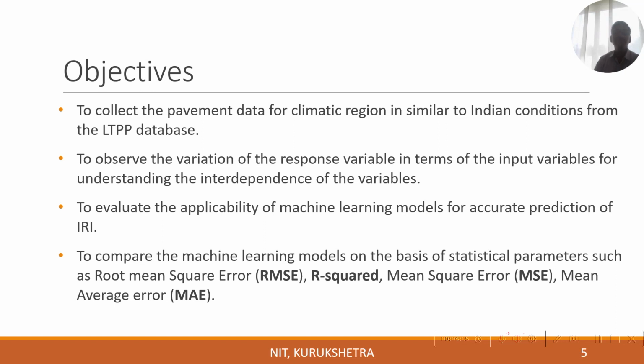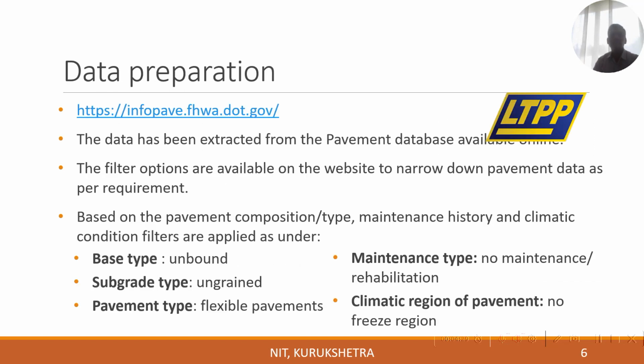The second objective is to observe the variation of the response variable in terms of input variables, for understanding the interdependency of variables. Next, to evaluate the applicability of machine learning models for accurate prediction of IRI, and to compare different models on the basis of statistical parameters, such as root mean square error.